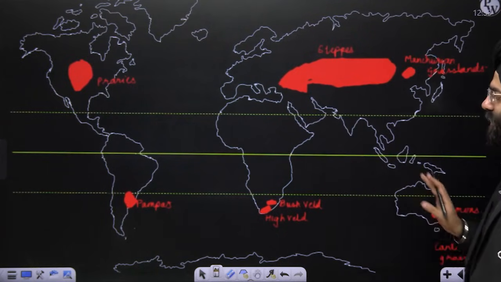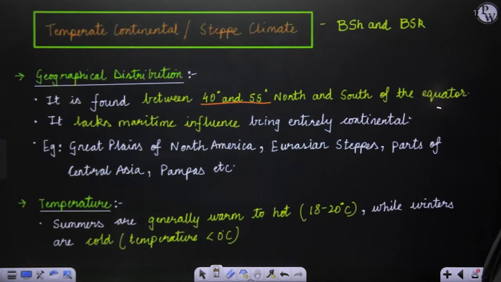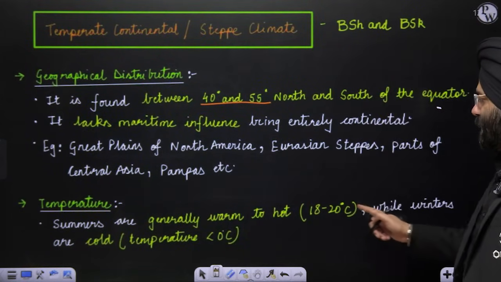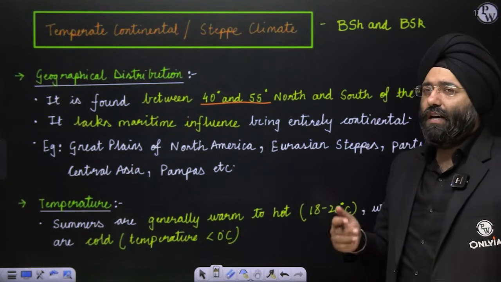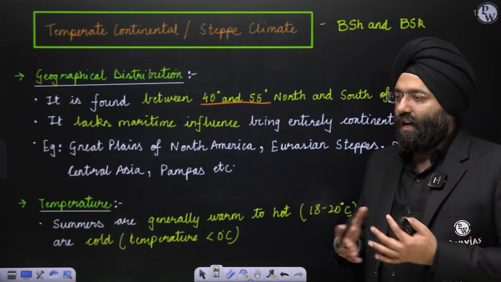Please note them. That is why I made the map, so that you remember it throughout your life whenever you're giving the paper. Now see, temperature. Summers are generally warm to hot, 18 to 20 degrees Celsius, while winters are cold, temperature is less than 0 degrees Celsius. That is why, again, temperate grasslands, because during the winter months, regions have massive snow cover also.